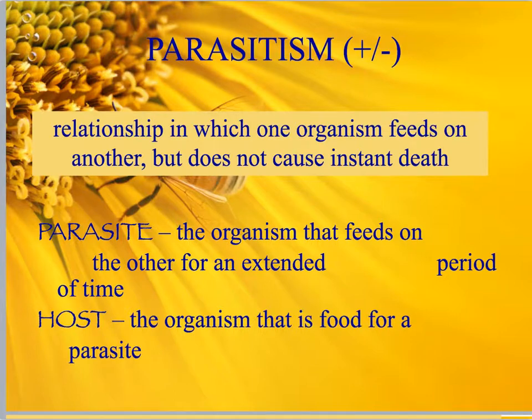The last type of symbiotic relationship is called parasitism. This is a relationship in which one organism feeds on another, but does not cause instant death. In this relationship, you have a parasite. This is the organism that feeds on the other for an extended period of time. The other is the host. This is the organism that is the food for the parasite. The parasite is getting benefited because it's getting food, it's getting nourishment, so we're going to give that a plus sign. The host, however, is getting harmed because it's getting deprived of nutrients.